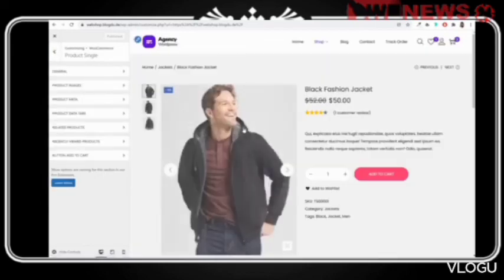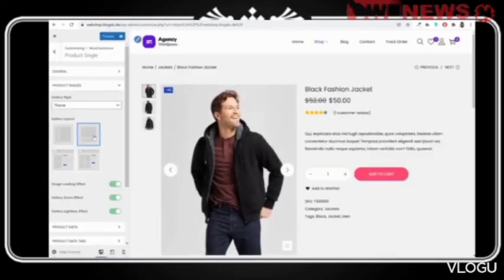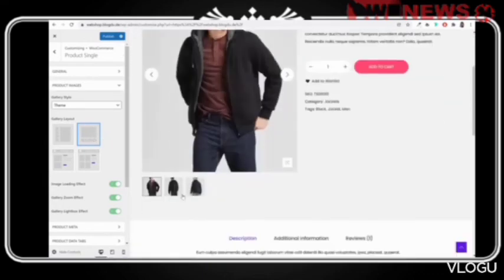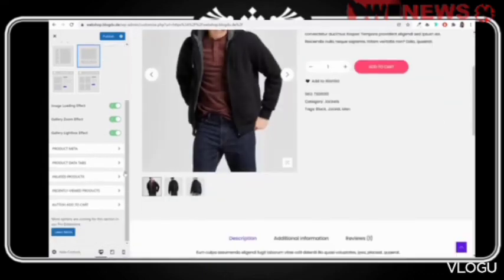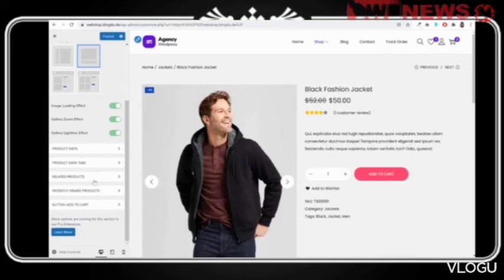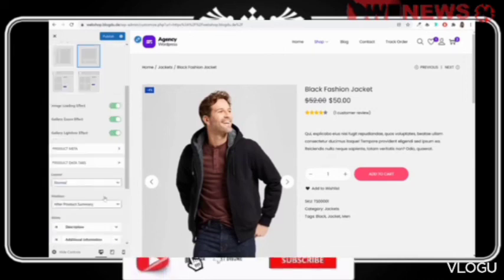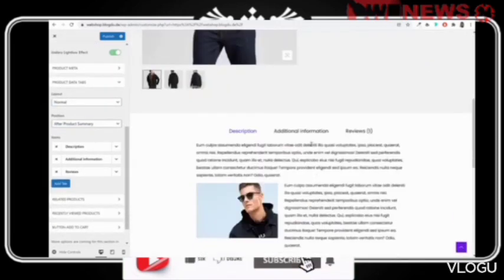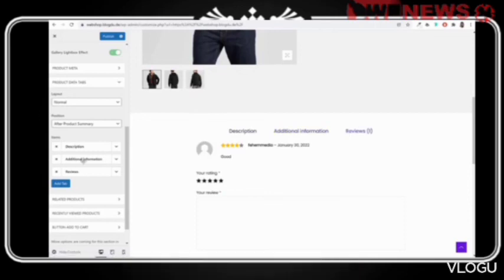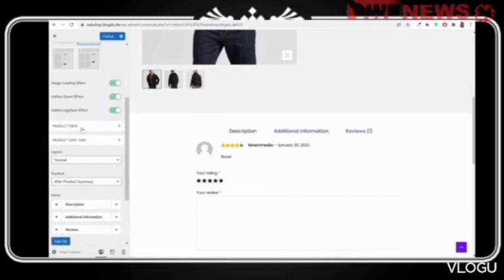If you go to single product images, for example, if you want them at the bottom, product images, now as you can see, they are at the bottom. Similarly, what all you want to display in the product image. And one more thing, let's see that. Under product data tab, you can create custom tabs. So description, additional and reviews are created. If you want, you can create a new tab and type in anything under that tab.